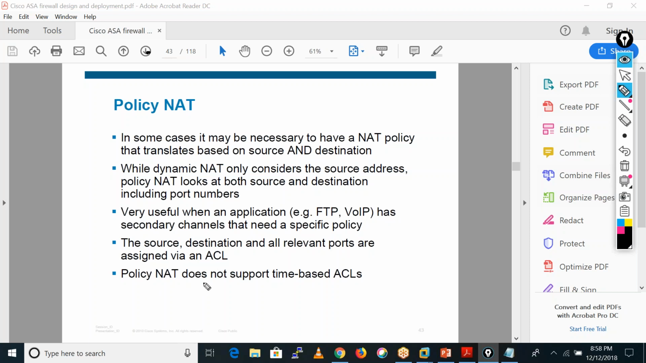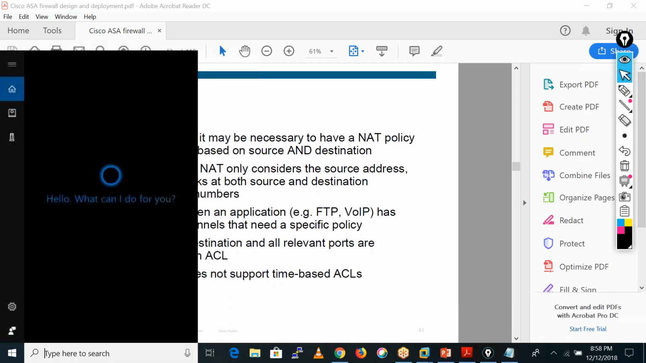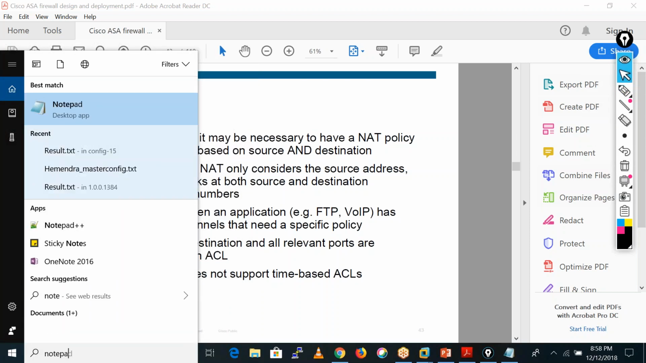Okay, PolicyNAT does not support time-based ACLs. So let me first tell you what PolicyNAT is. Okay, so let me draw in the notepad file for this.